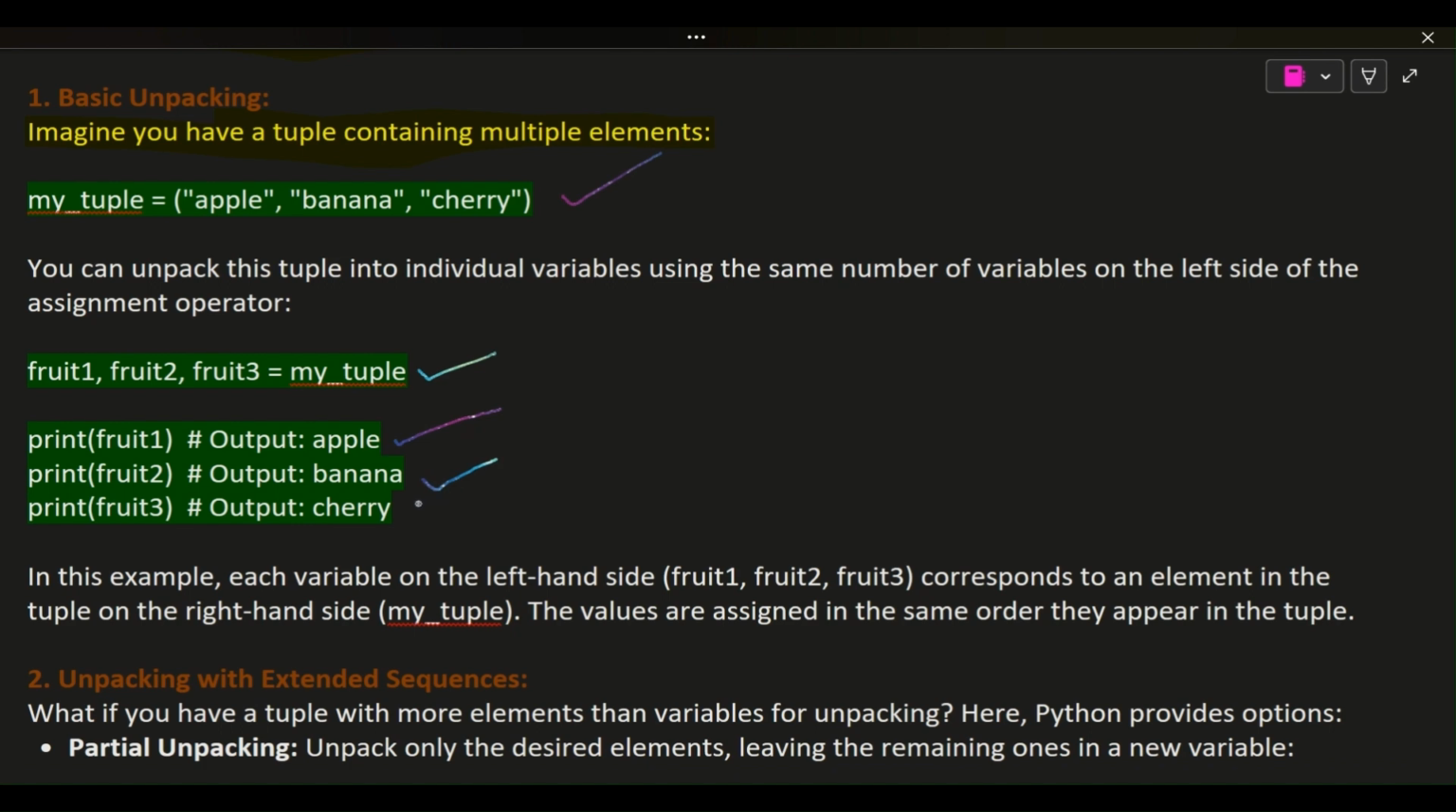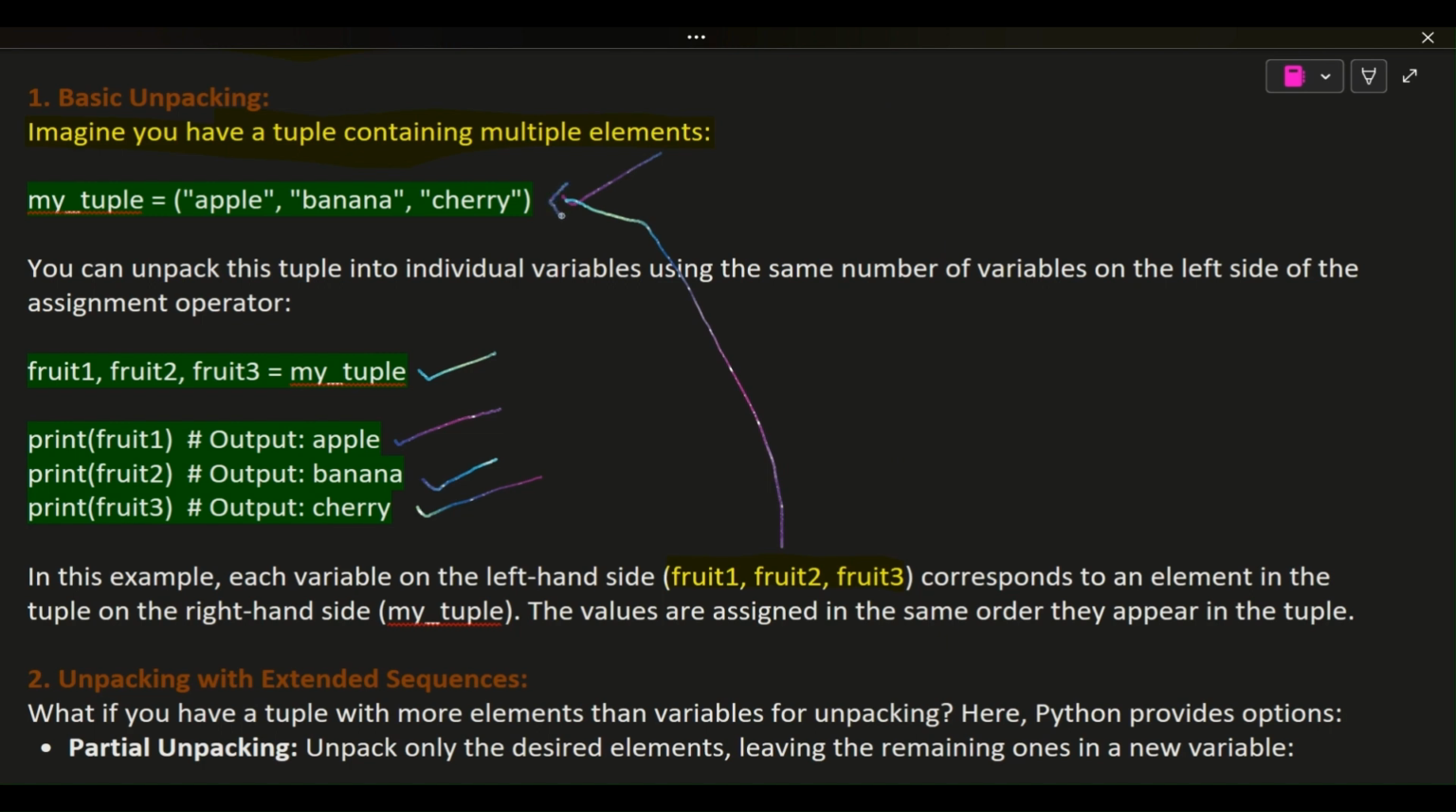In this example, each variable on the left-hand side, fruit1, fruit2, fruit3, corresponds to an element in the tuple on the right-hand side, my_tuple. The values are assigned in the same order they appear in the tuple.